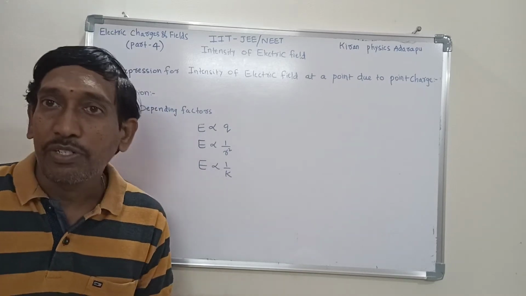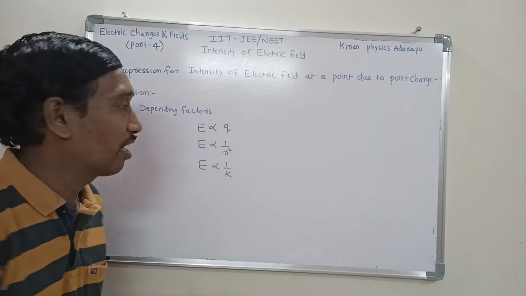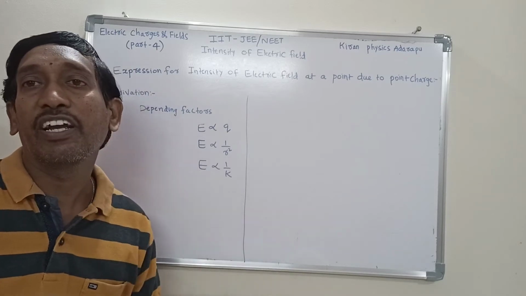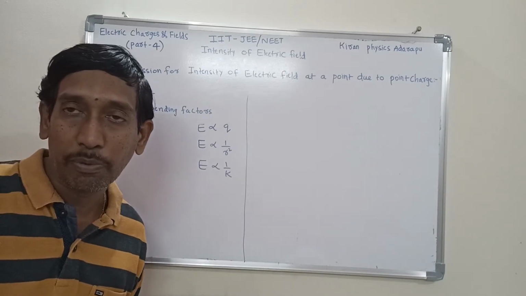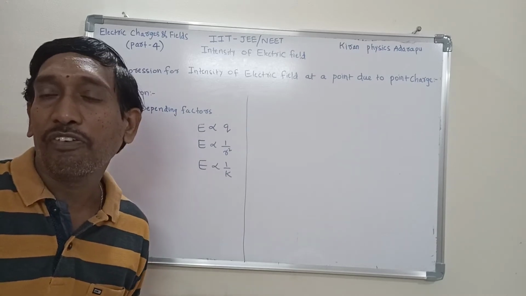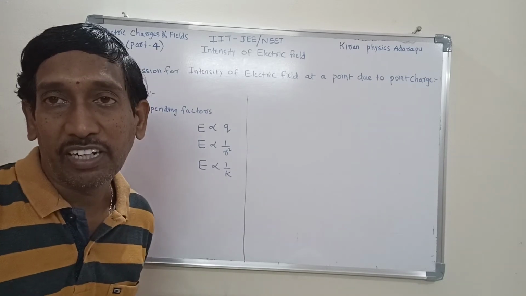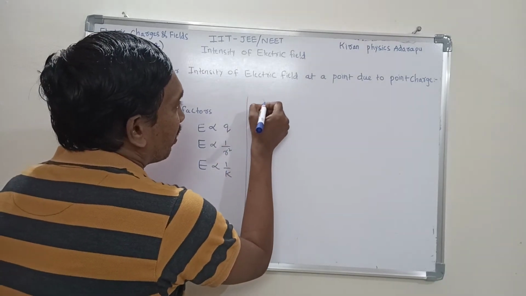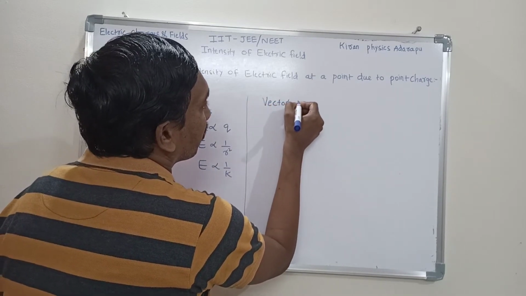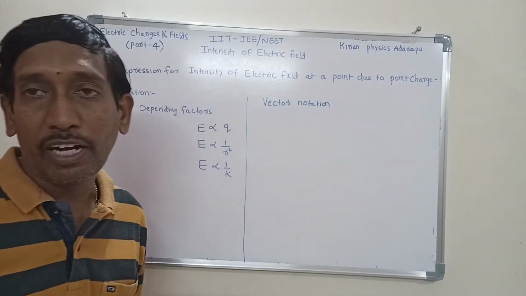That's why we need to understand the vector notation. That's why I want to explain the vector notation. Listen carefully. Sometimes the values are given in vector form, the position vector, the electrical force or everything is given in vector form, and then they ask for electric intensity. That's why you need to understand the vector form. So, vector notation. Electric intensity is denoted by E.